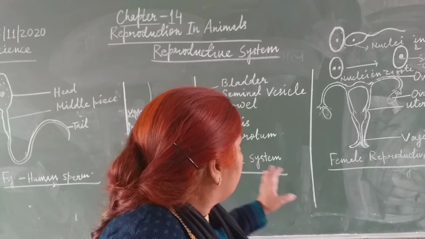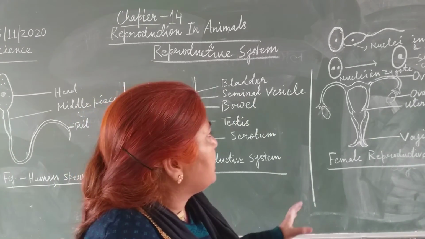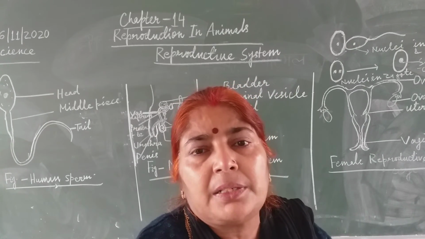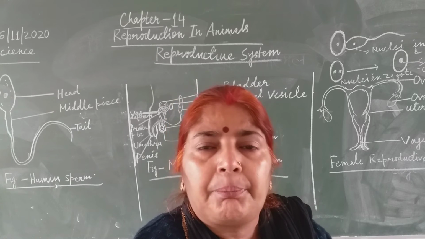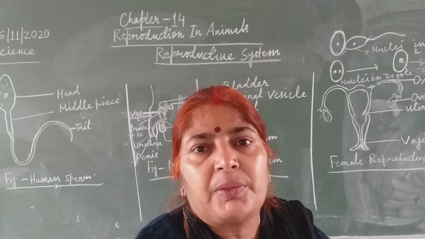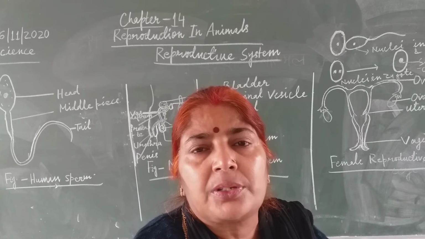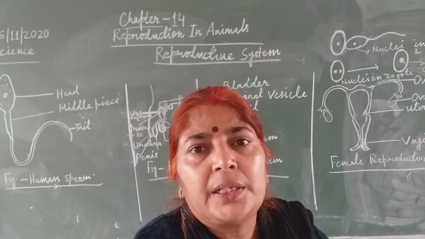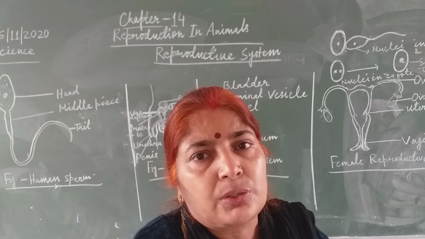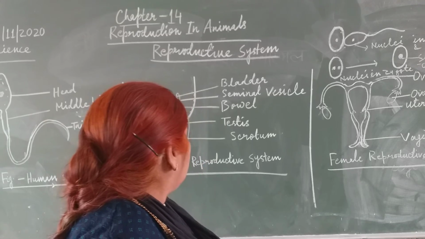So this way fertilization takes place, and after fertilization, you have seen children, fertilization is internal because it is taking place inside the female body, and development is also internal. Development means formation of fetus from the zygote. Zygote is developed into embryo and embryo is developed into fetus. All these processes are called development. So development is also internal. You have seen children everything.